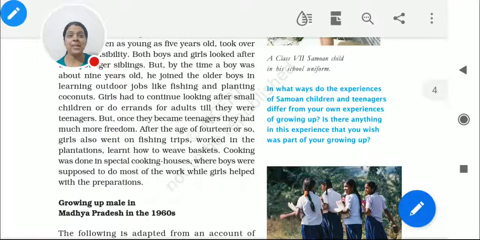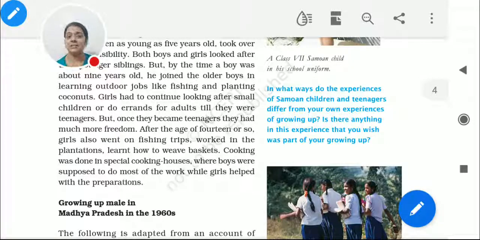This is not happening in our country actually. But yes, it is undoubtedly very good. And here the girls are there to help them out. The boys have to do most of the work of the kitchen, the special cooking house they have, which you call a kitchen. So the boys are there to do all the work. The girls are only there to help them out.